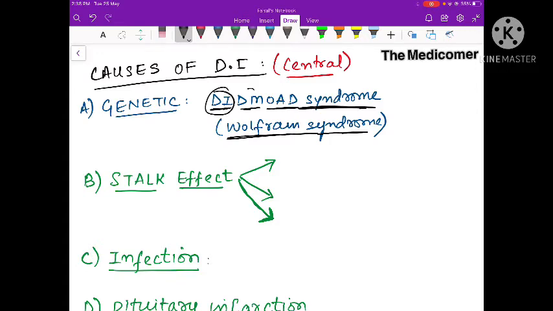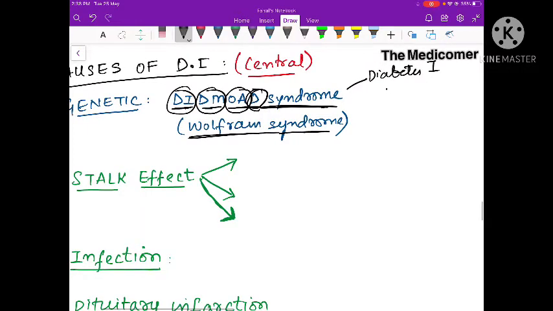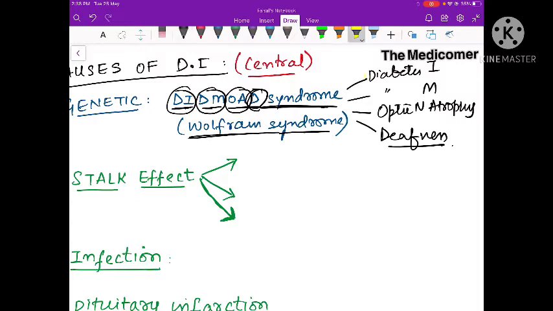As you can see, DI is diabetes insipidus, DM is diabetes mellitus, O is optic nerve atrophy, and D is deafness. So there is diabetes insipidus, diabetes mellitus, optic nerve atrophy and deafness. It's called Wolfram syndrome. So as you can see, it's also associated with diabetes insipidus.